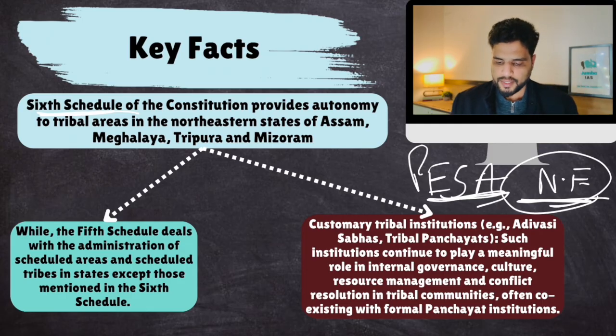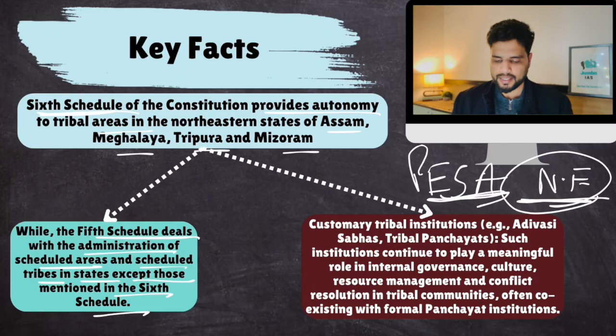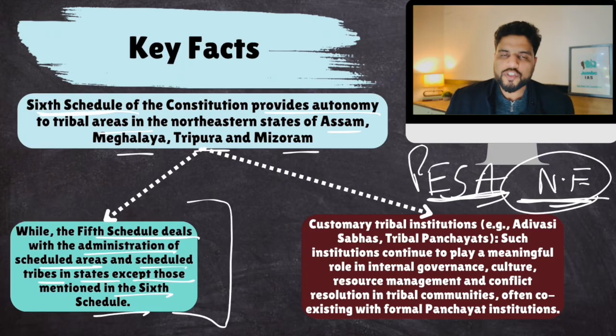The 6th Schedule of the Constitution provides autonomy to tribal areas in Assam, Meghalaya, Tripura, Mizoram, while the 5th Schedule deals with the administration of scheduled areas and scheduled tribes in states except those mentioned in the 6th Schedule. Basically this point means that 5th Schedule areas are those areas which have a considerable population of scheduled tribes, and those scheduled tribes are not from the Northeast or 6th Schedule.